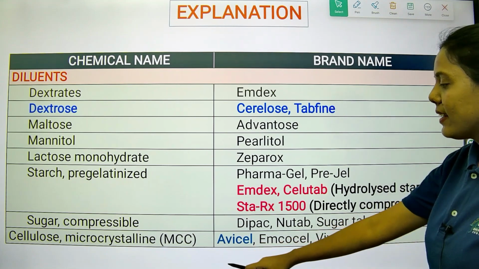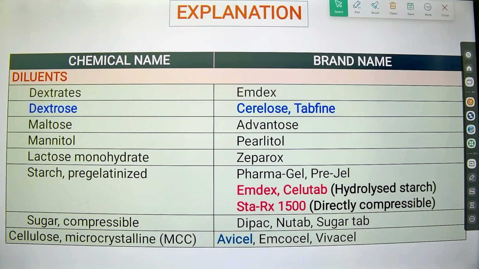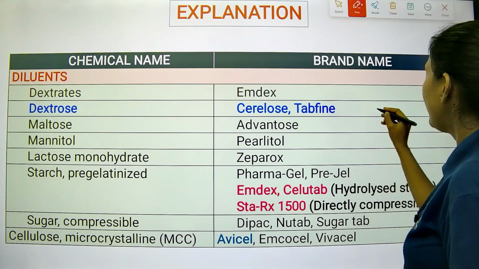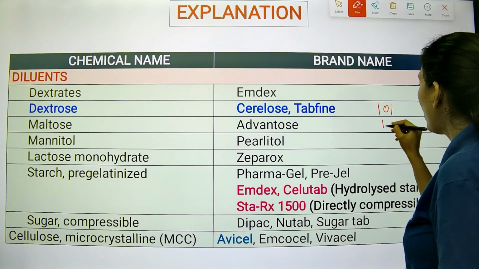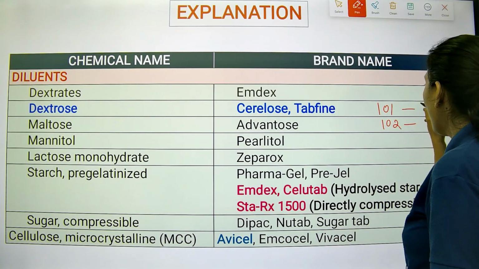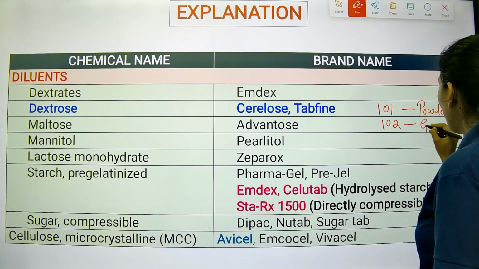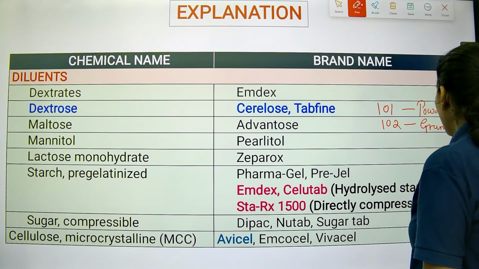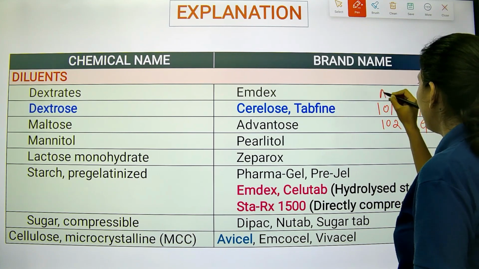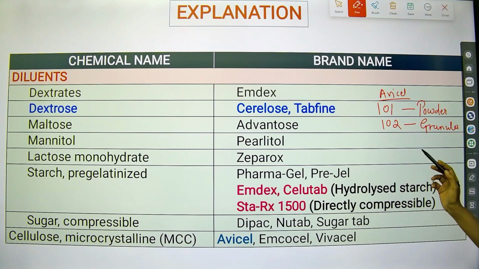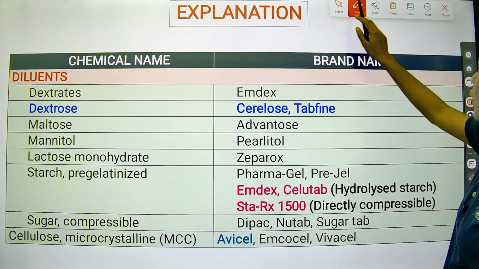And for microcrystalline cellulose we have Avicel, Emcocel and Vivacel. Remember one more thing, Avicel is present as 101 and 102 grade. 101 is the powder form and 102 is the granular form. So these are the grades of Avicel, that is MCC, microcrystalline cellulose. These are the different grades available for MCC.